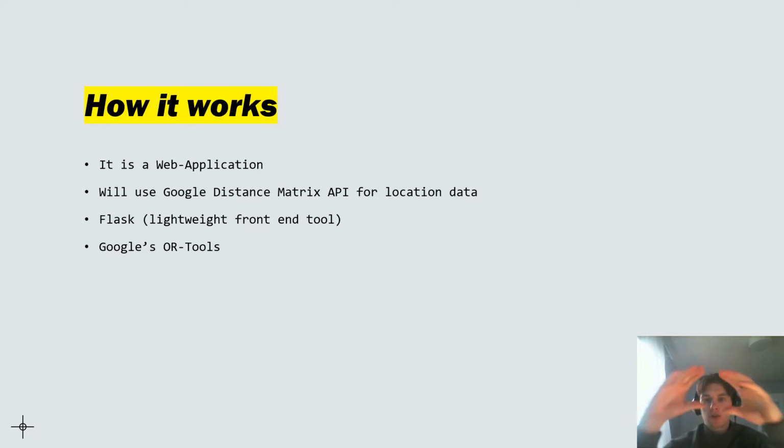As people input their information, it'll be sent from their computer to the server, and the server will take a look at their information and call the Google Distance Matrix API. What that's going to do is send off the information the user put in to Google, and we're going to get back a distance matrix between these different places. That data is then aggregated into the right location, and it's sent to the Google OR script that I wrote. And this script is going to optimally route each of the different trucks to meet the demand at every single point.